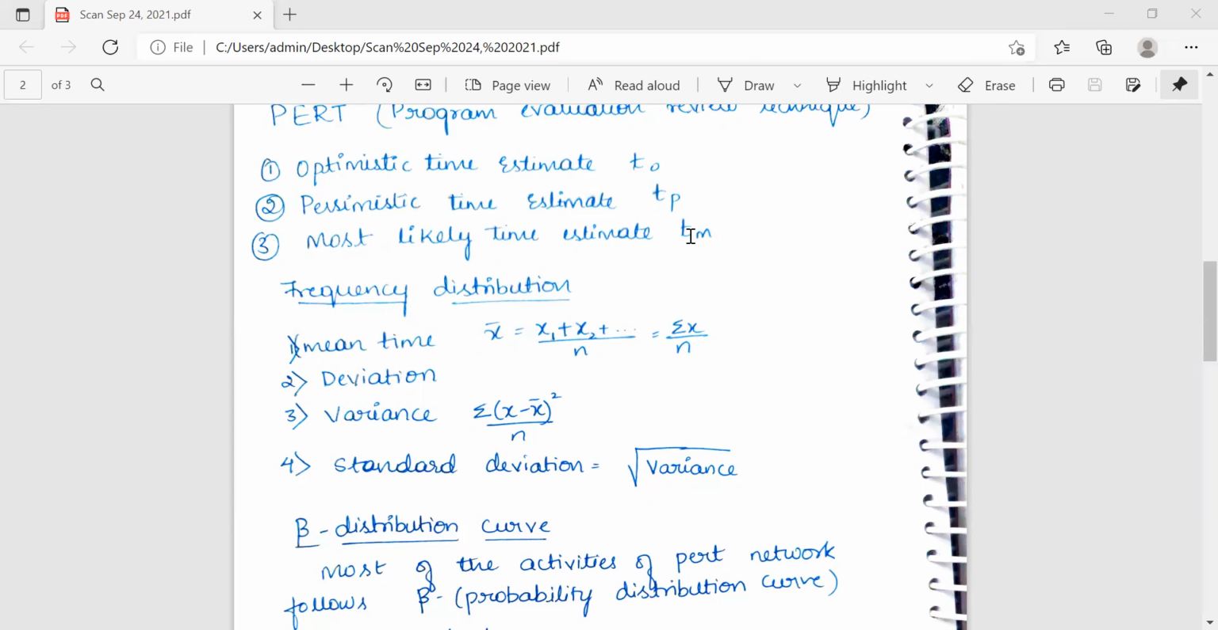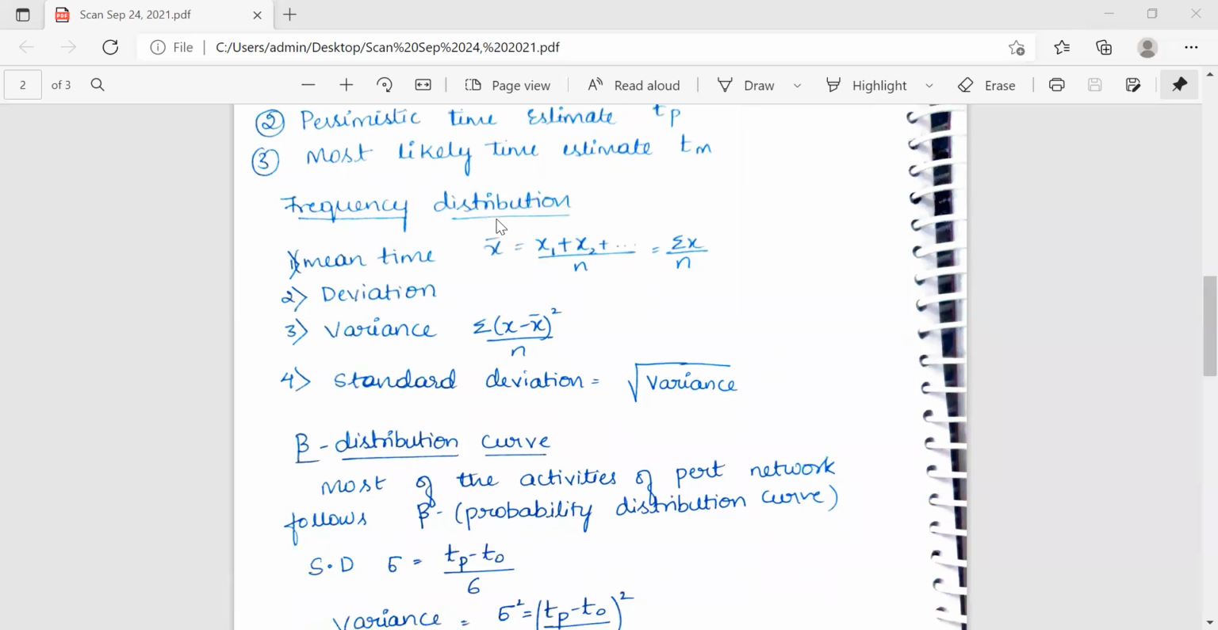So pessimistic time estimate is the maximum time required for an activity if everything goes wrong and abnormal situations prevail. This time estimate does not include the possible effects of major catastrophes such as flood, earthquakes, fire, labor strikes, etc. And the most likely time estimate is the time required to complete the activity if normal conditions prevail. It lies between the pessimistic and optimistic time.